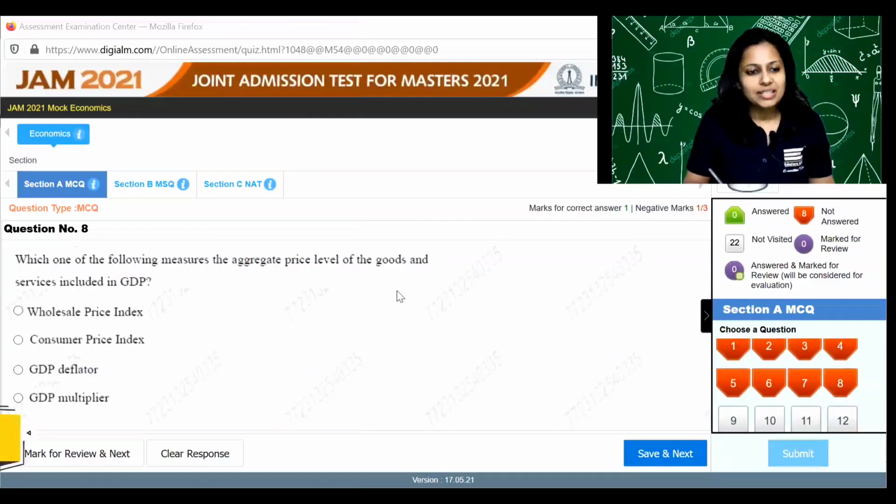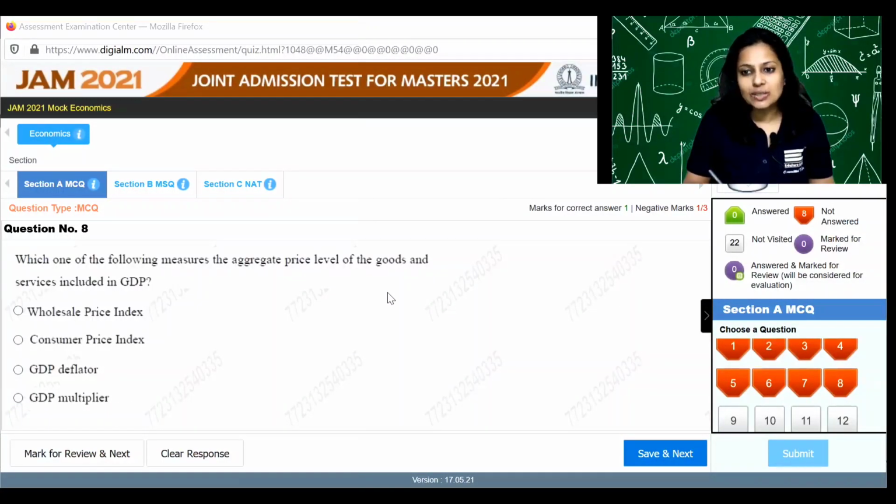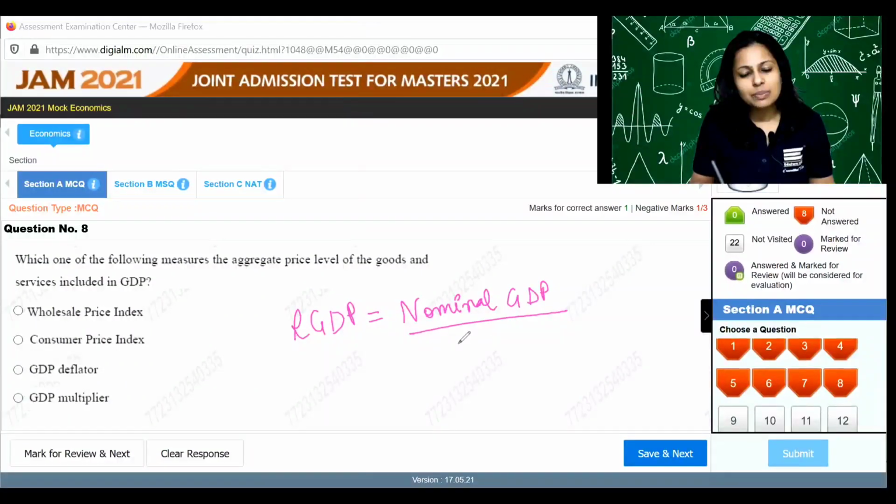Question number 8. Which of the following measures the aggregate price level of goods and services included in GDP? The way we calculate the real GDP is when we divide the nominal GDP by the GDP deflator.